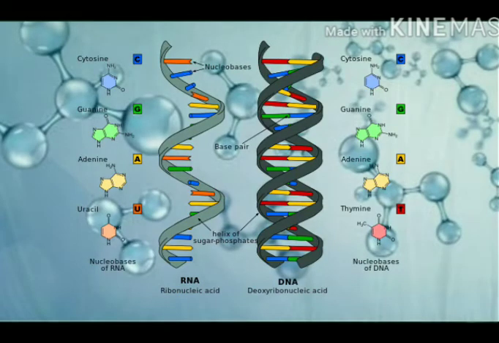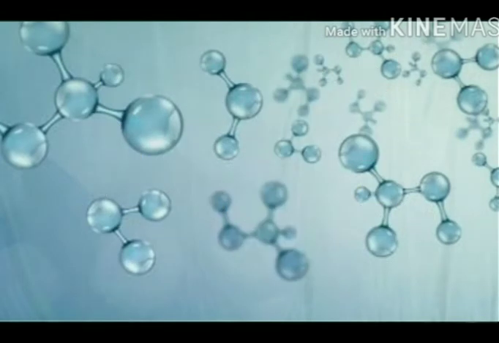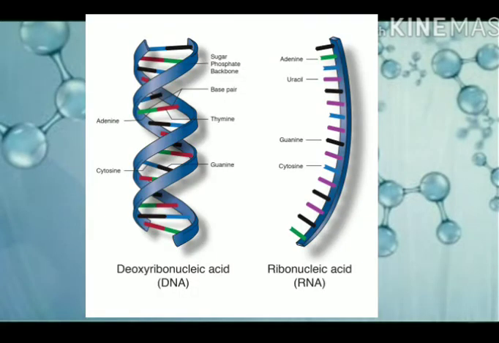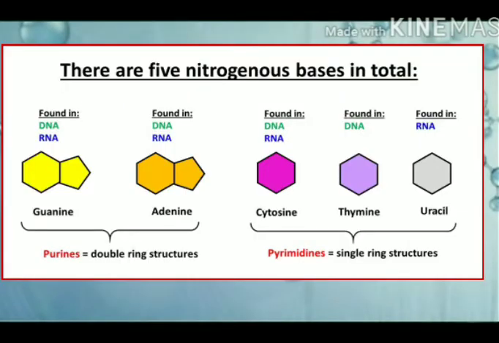So these are the two strands that are spirally arranged, and in between you are observing some junctions, and in these junctions A is connected to T, and G is connected to C. What are these A, T, G, C? These are nitrogenous bases. When you go through your NCERT chapter on biomolecules, it is mentioned that the nitrogenous bases are adenine, guanine, cytosine, and thymine.